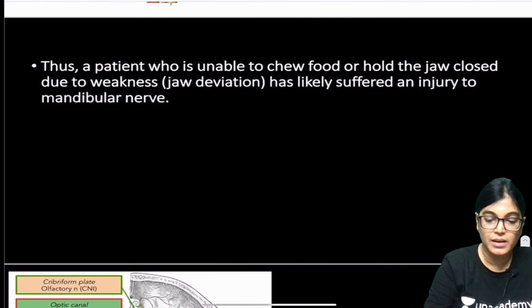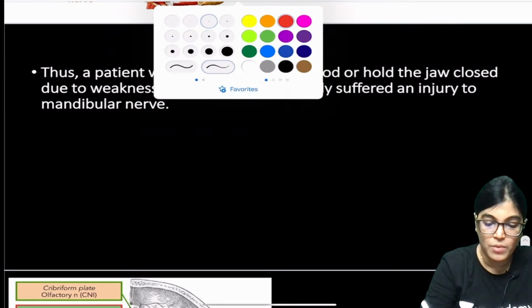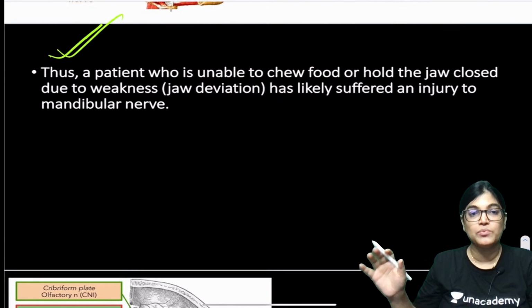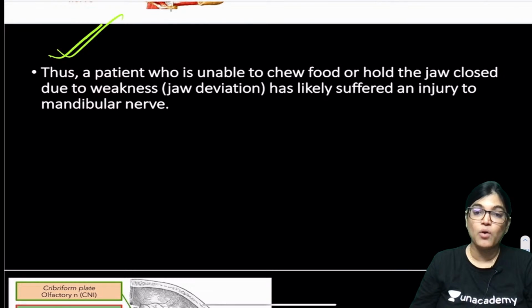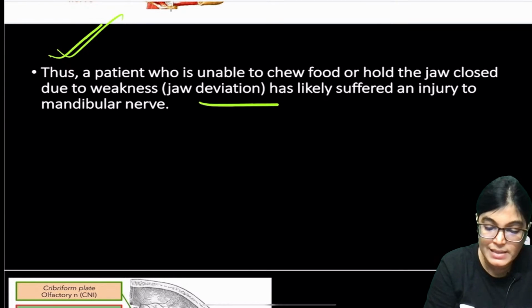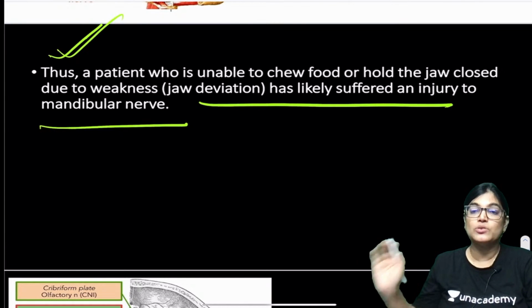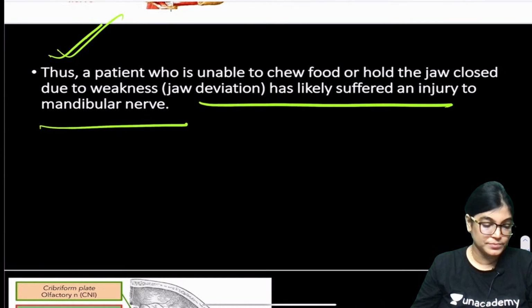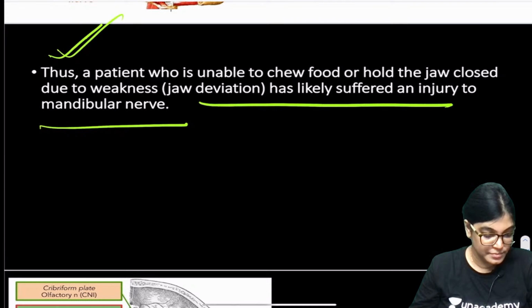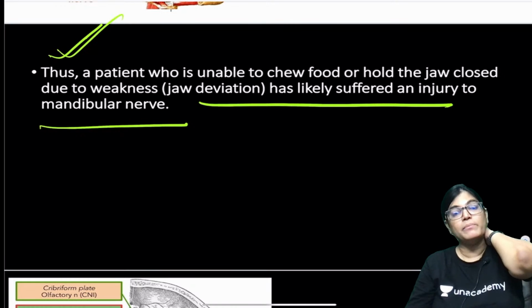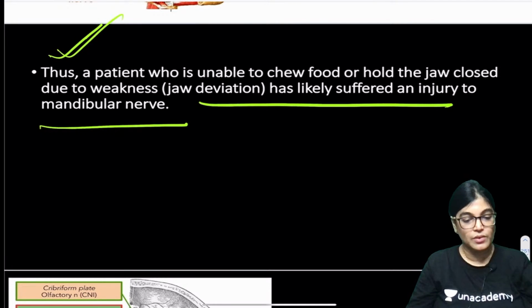Now, my dear friends, only the correct option, we can clearly see what the answer is. The patient who is unable to chew the food has involvement of the masticatory muscles, and jaw deviation is likely due to weakness, due to injury to the mandibular nerve. It is caused by the involvement of the mandibular nerve.